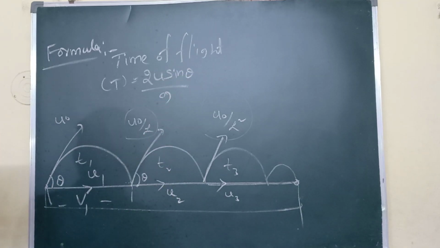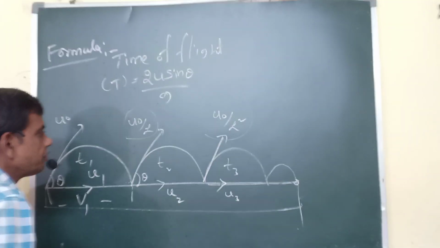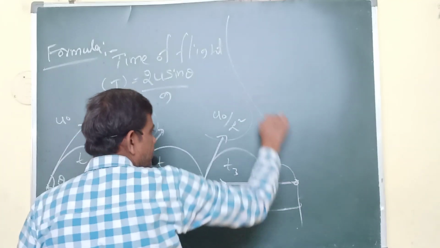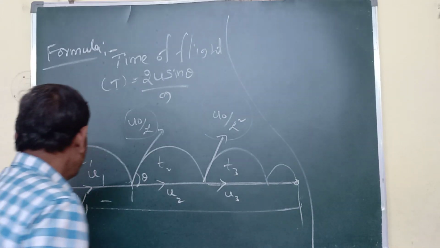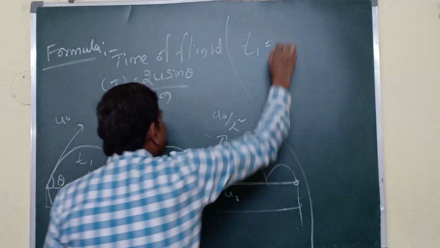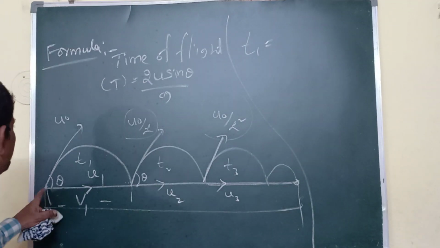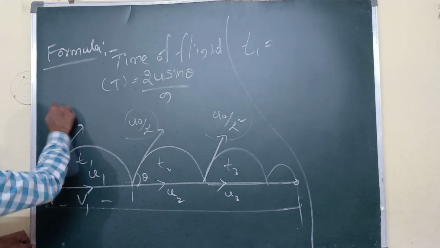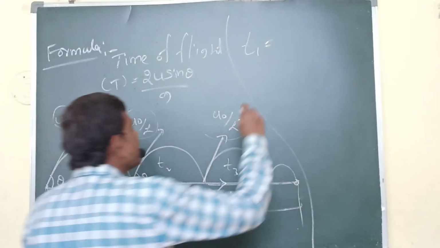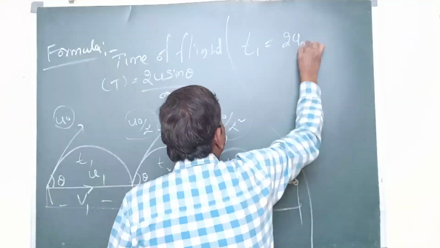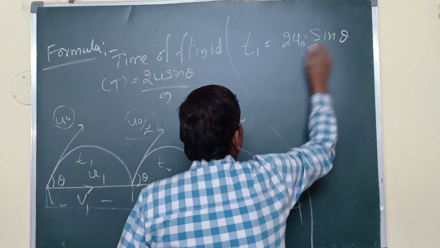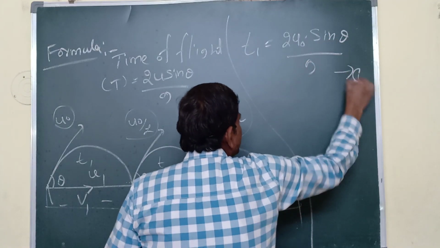That is the formula for time of flight. In the first duration, what is the time of flight? T1. So you write T1 equals 2u, where u means the initial velocity. What is the initial velocity? u0. So T1 equals 2 u0 sin theta by g. This is my first equation.